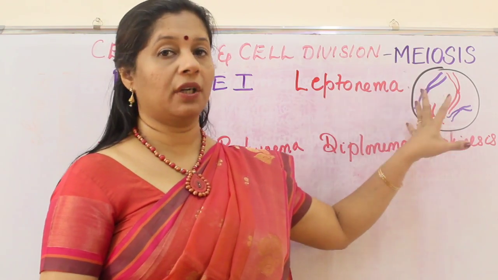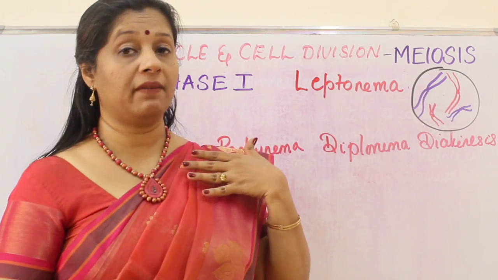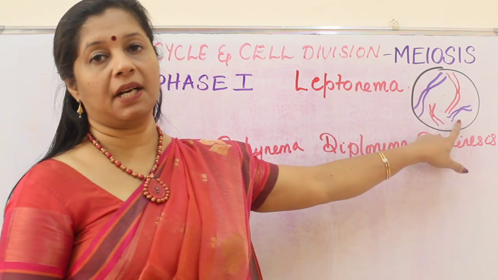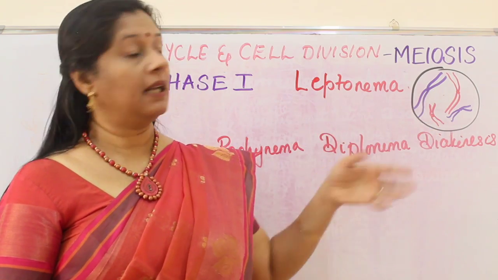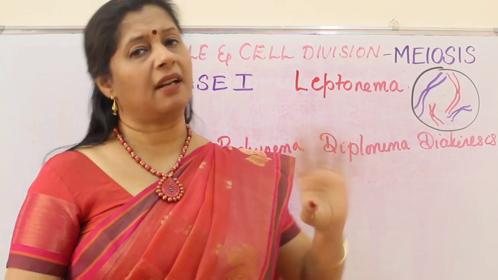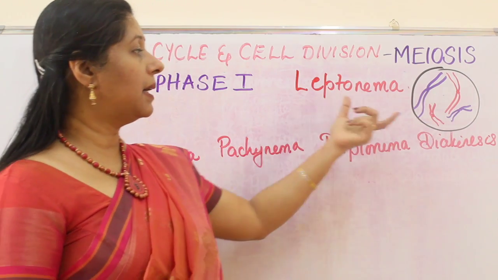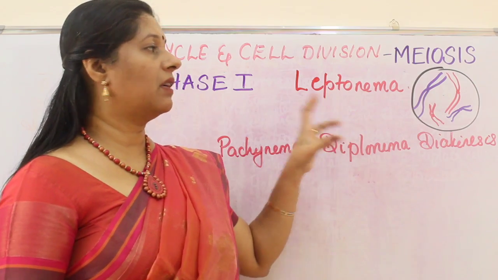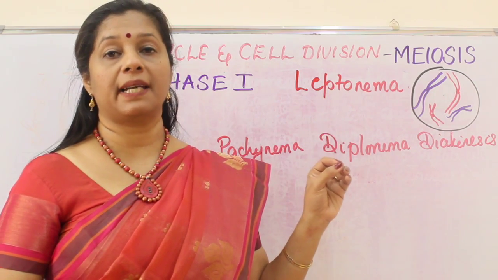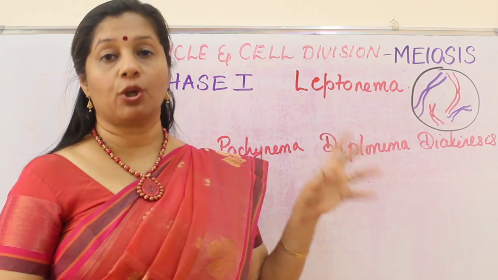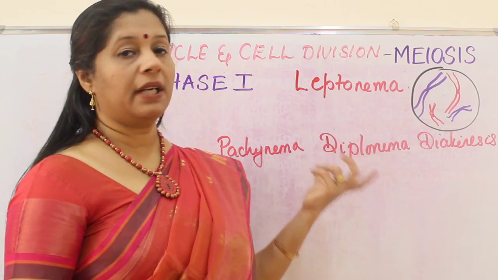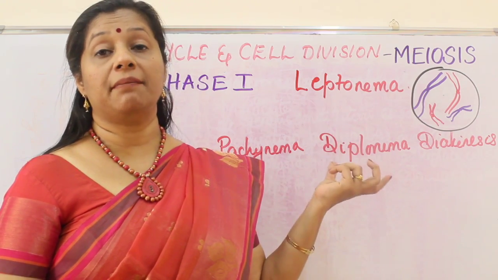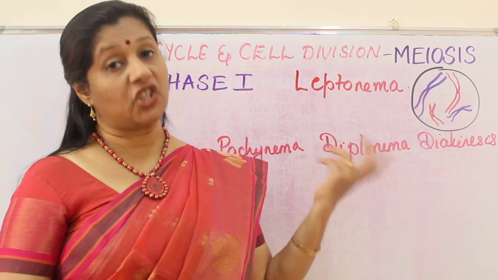Now you can see a total of 2 pairs. In our case, how many will be there? 23 pairs will be there. Of these, you can see the 2 purple ones are the same color I have drawn. They are the paternal, and the red ones are the maternal, or the other way around, whatever it is. But they are paternal and maternal. They are just scattered, and this stage is called the leptotene stage, where the chromatin material condenses to form rod-shaped chromosomes. Still the nuclear membrane and nucleolus are all present. Leptotene means the thin thread stage.